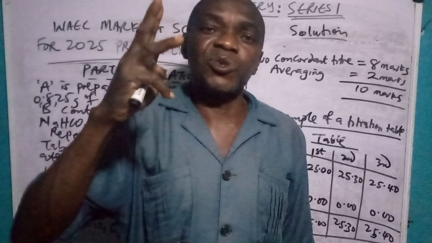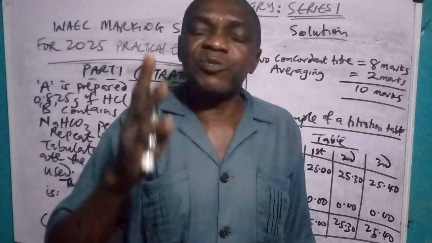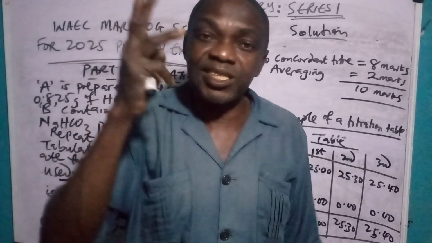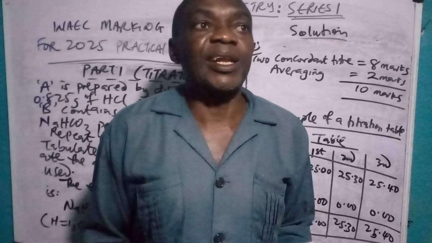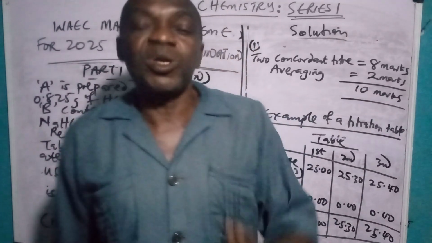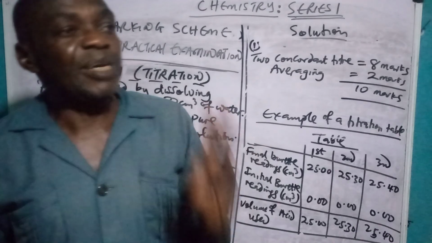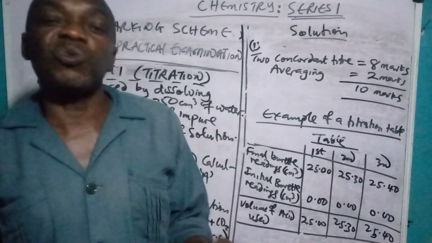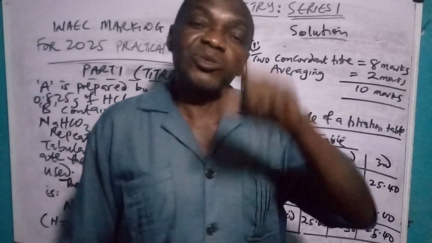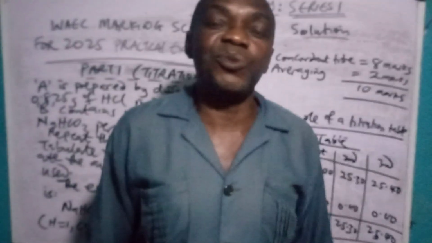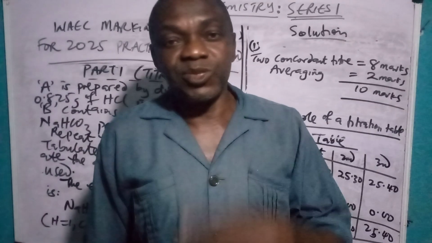drew 3 tables for you and I enlightened you on the perfect way you can draw any table. I gave you 3 tables. The class was purely on drawing tables. So I told you that out of those tables you can choose one. There was a table that was just direct. The other one was for when your solution is almost exhausted. There's a way you still do it. Go back to those tables and study very, very well. It will do you well. I'm just trying to remind you.